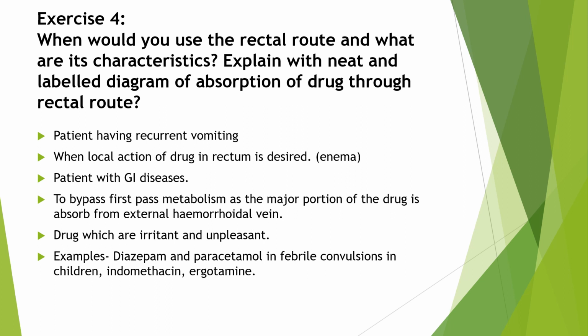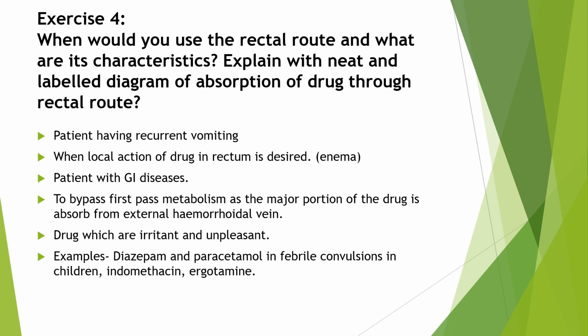Already we have discussed the characteristics, advantages and disadvantages of the rectal route of drug administration and where it is preferred. Here, what are the characteristics and uses of the rectal route? First, if the patient has recurrent vomiting, we will prefer the rectal route.